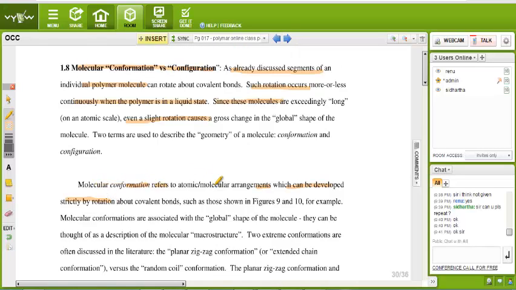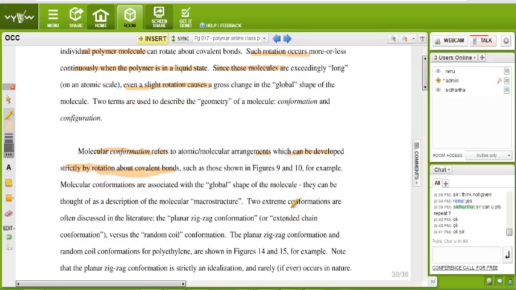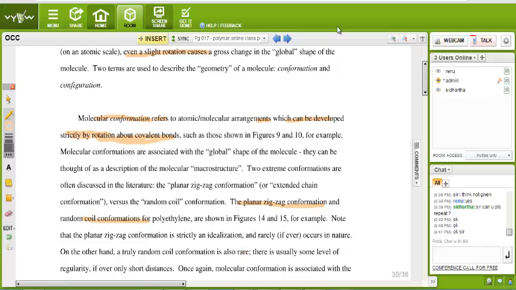molecular conformation refers to an atomic molecular arrangement which can be developed strictly by the rotation about the covalent bond. Such conformations are shown in figures 9 and 10. For example, molecular conformations are associated with the global shape of the molecule. They can be thought of as the description of molecular microstructure. Two extreme conformations are often discussed in the literature: the planar zigzag conformation and the random coil conformation for polyethylene, shown in figures 14 and 15.